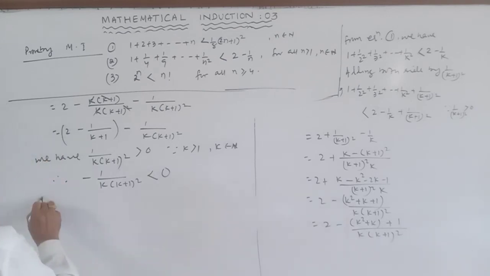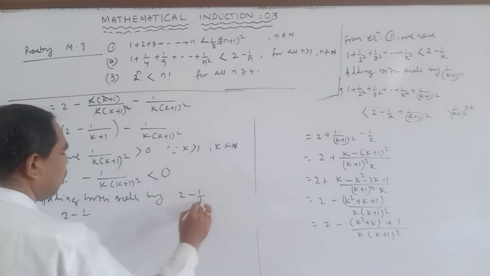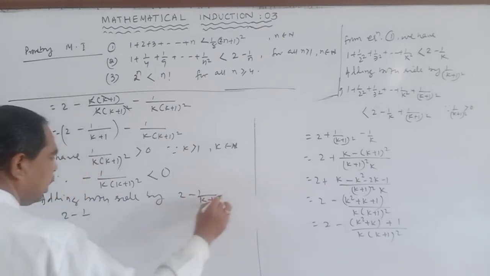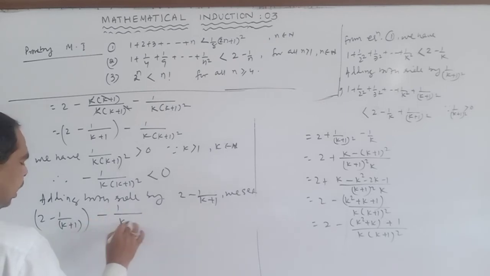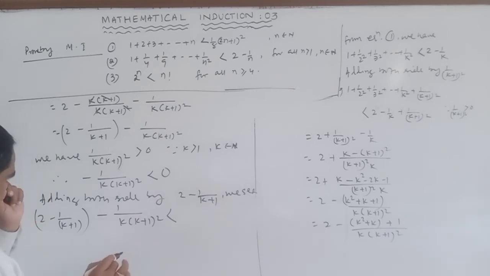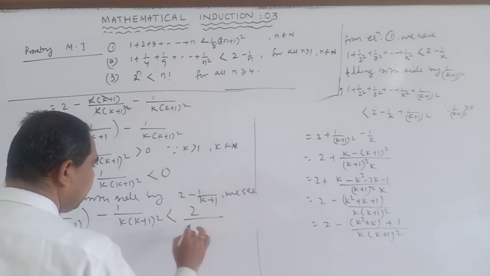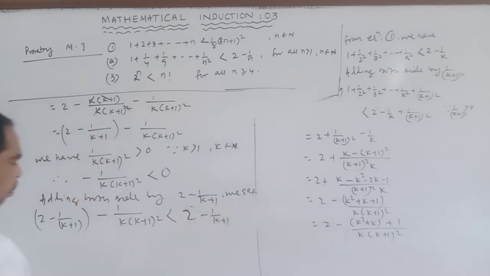Adding 2 minus 1 by k plus 1 to both sides, we get 2 minus 1 by k plus 1 minus 1 by k into k plus 1 whole square is less than 2 minus 1 by k plus 1. So this is less than this.